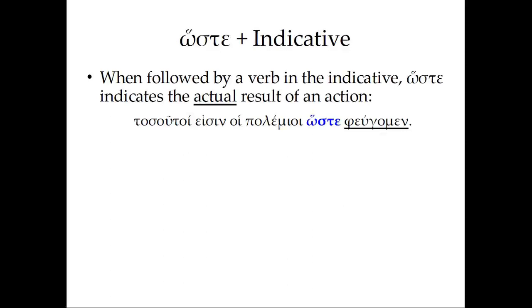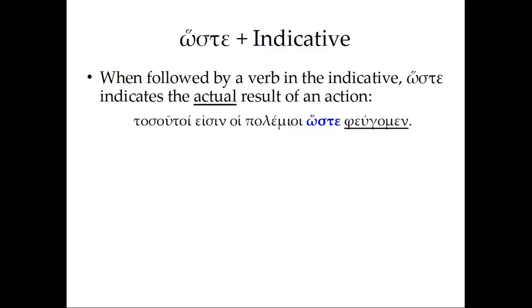Hoste plus indicative. When followed by a verb in the indicative, hoste indicates the actual results of an action, what actually happened, usually, or actually happens, or actually will happen. For instance, tasu toi eisen hoi polemioi hoste pelgamen.